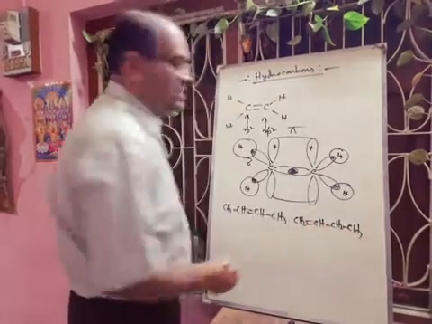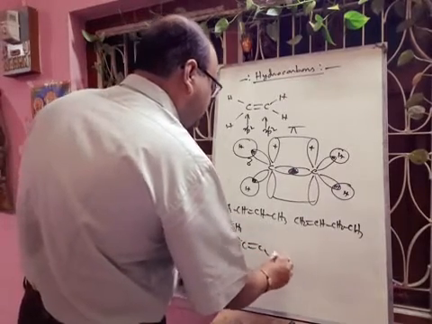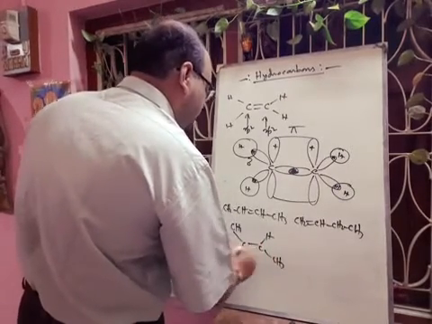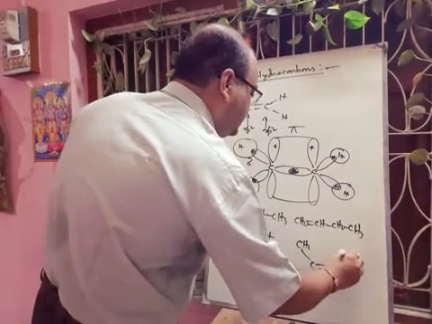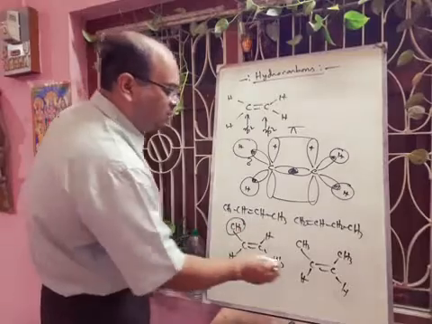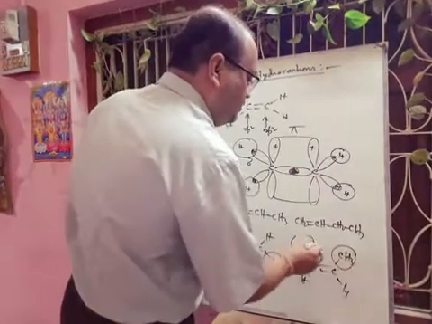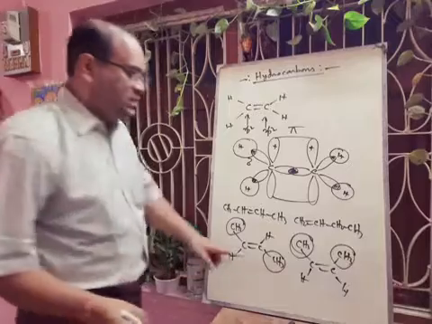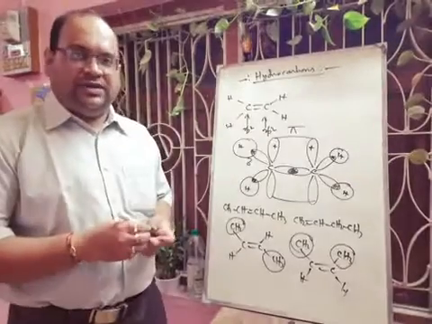So these are called position isomers, and there may also be geometrical isomers like CH3, C double bond CH3, H, H. CH3, C double bond CH3, H, H. Here the two methyls are on the opposite side, that means one is trans butene and the other is cis butene. So they are geometrical isomers. This type of isomer they can show.